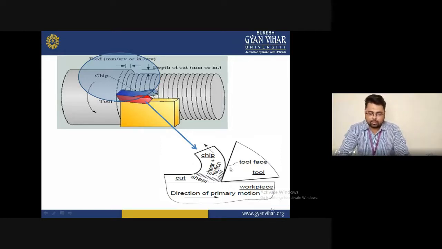That is the maximum area covered during machining, where 80% of the energy is converted into heat. So we need to reduce the heat in the shearing zone. We need to change some parameters, or we need a good coolant to maintain the surface quality of the workpiece as well as the tool, because if the cutting tool is damaged, it is a loss of money, and some materials are difficult to find for a particular operation.